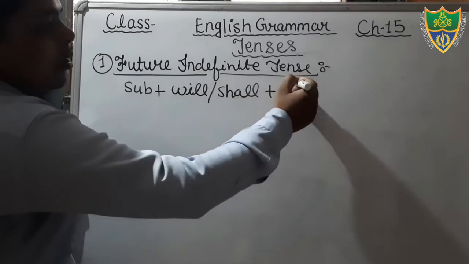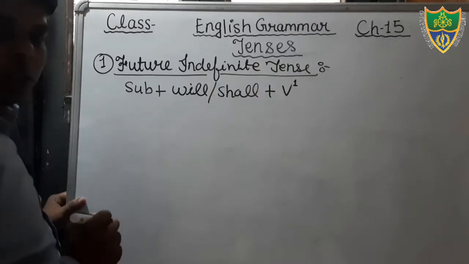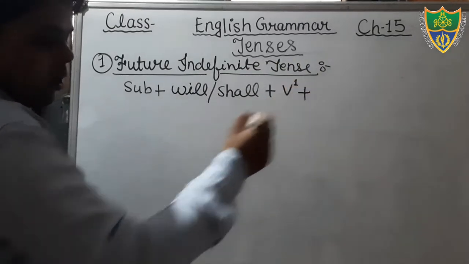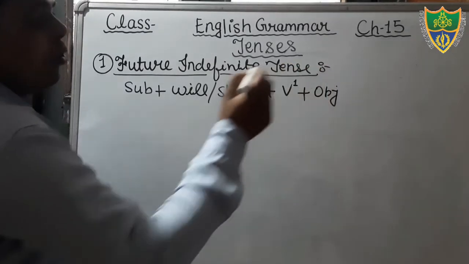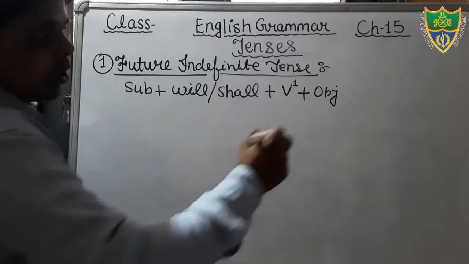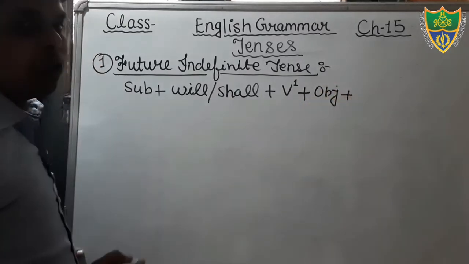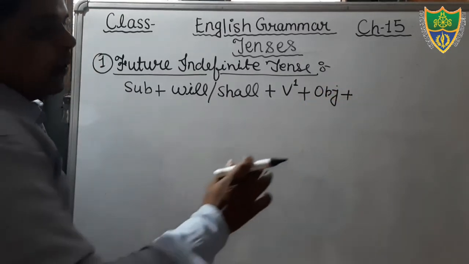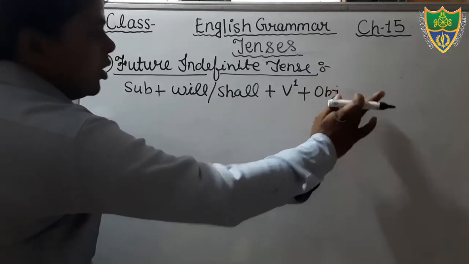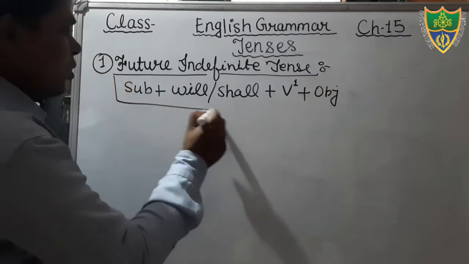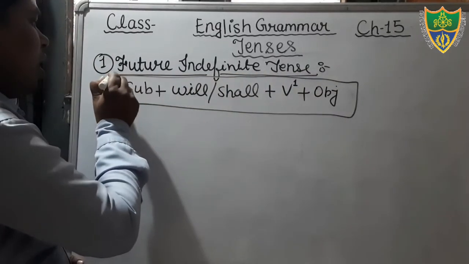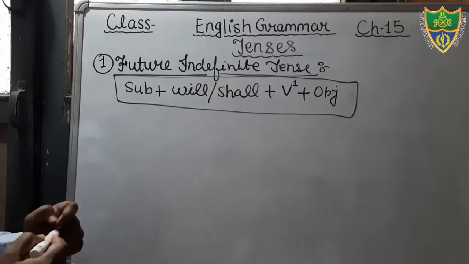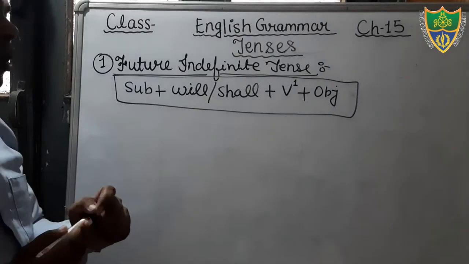Then after that you will use the object, if there is an object. If there is other information or a complement, you can also mention it there. So this is your structure. You have to know it and learn it. This is the structure of the future indefinite tense.